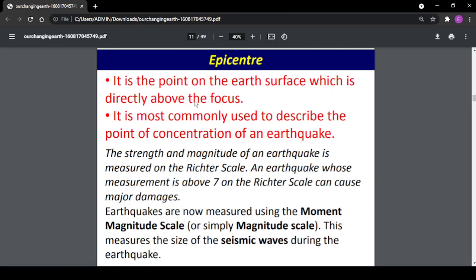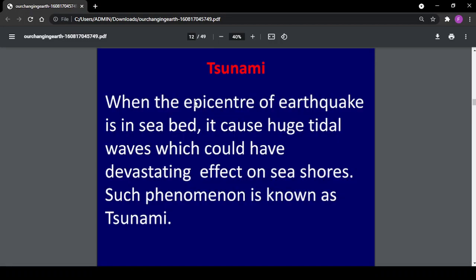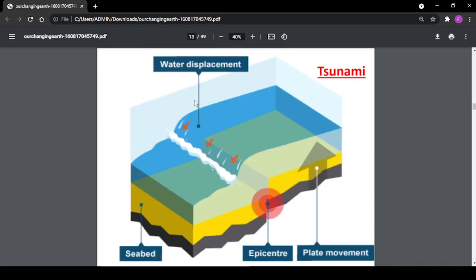This measures the size of the seismic waves during the earthquake. Tsunami. When the epicenter of an earthquake is in the seabed, it causes huge tidal waves which could have a devastating effect on seashores. Such a phenomenon is known as a tsunami. Tsunami: seabed, epicenter, plate movements, water displacement.